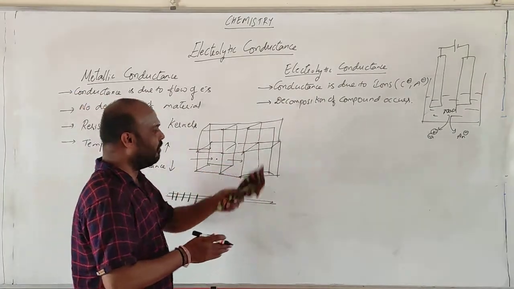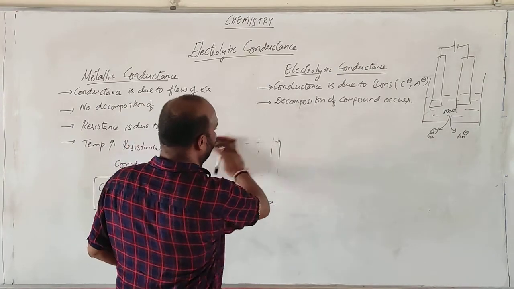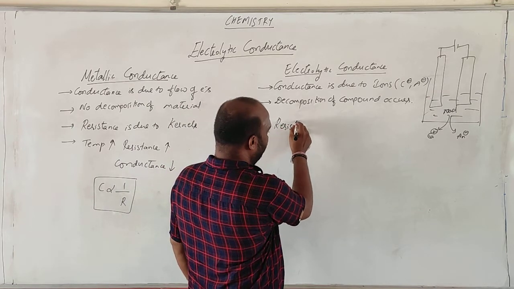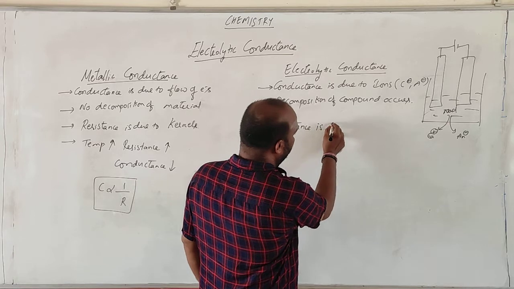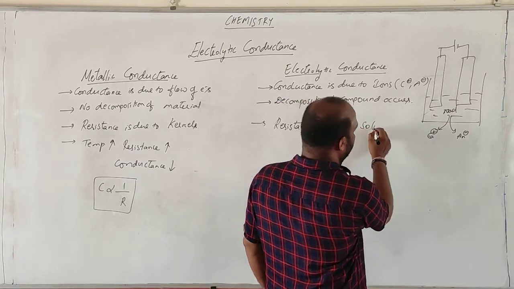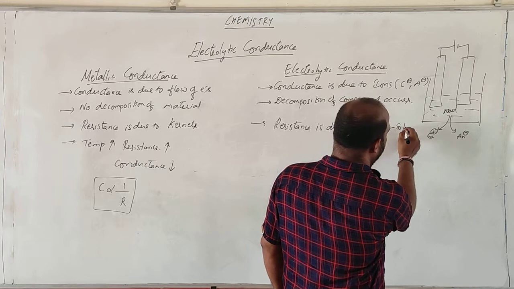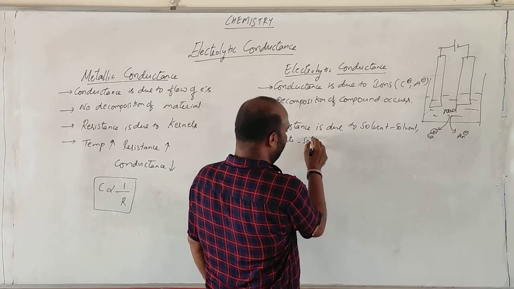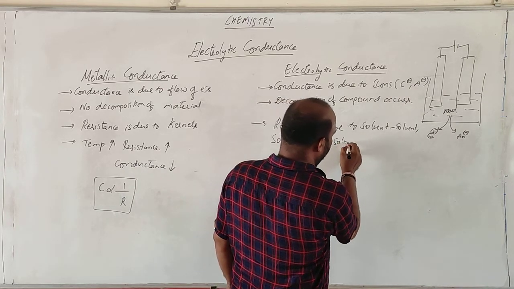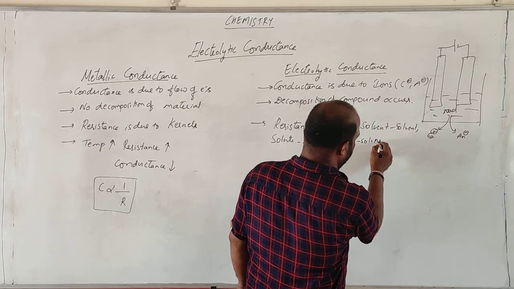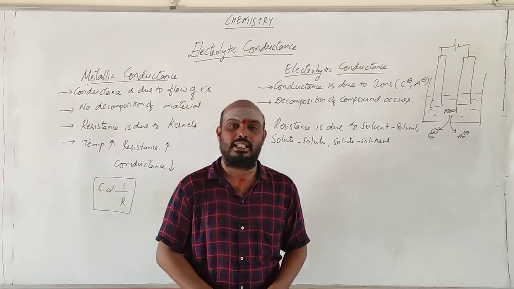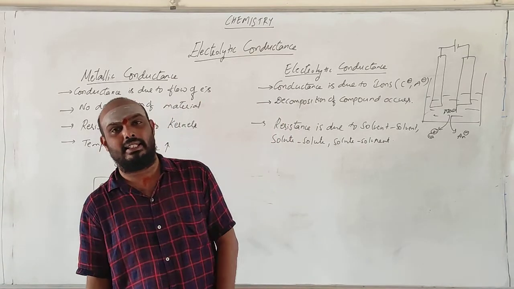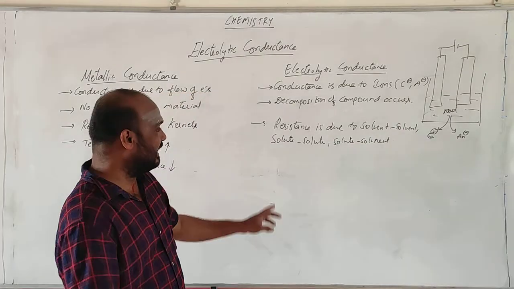Getting me? In the same way, if you go this side, for electrolyte conductance, from where are we getting resistance? Resistance is due to solvent particles, solute particles. Simply we can say the viscosity, whatever is present between the solute particles as well as the solvent particles, the viscosity gradient that is present between the solute and solvent particles, it decides the resistance in the